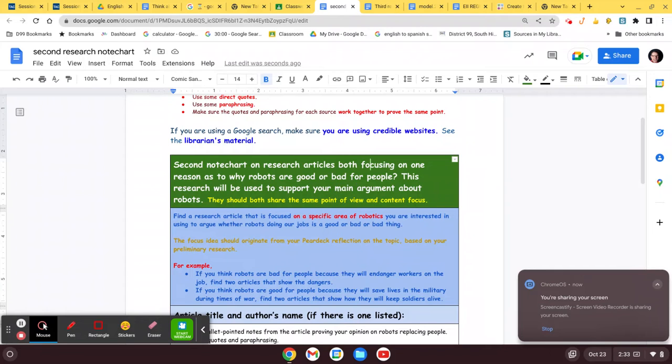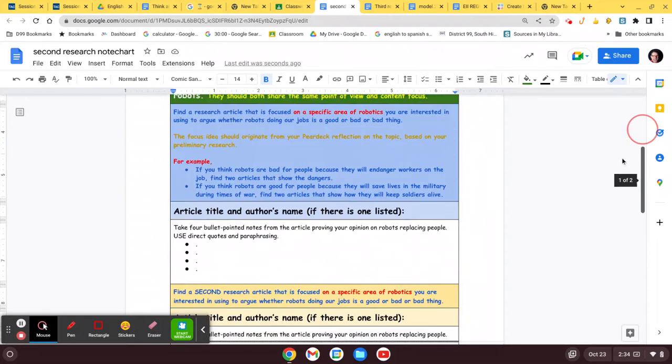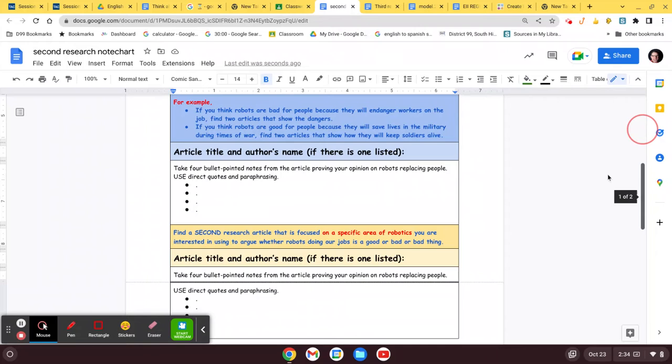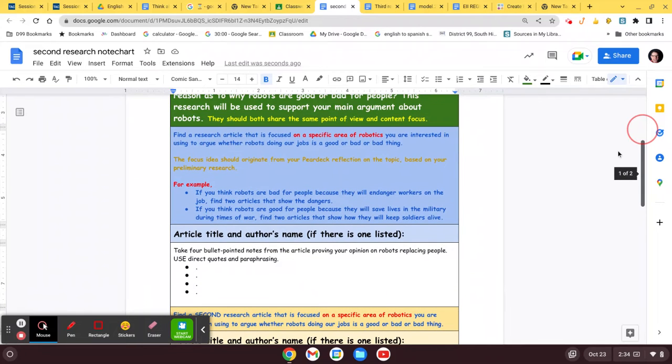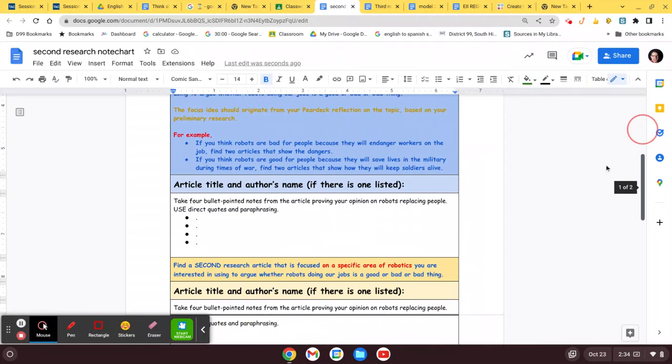All right, everybody. I just want to review what you should be doing to put together your little paragraph, your thesis statement, and your paragraph for the research project. Remember, this chart right here is the focus of your argument. Basically, you are taking a position on whether robots or robotics are good or bad for people. You need to focus on one specific area of robotics.